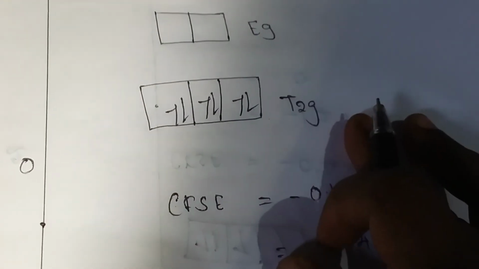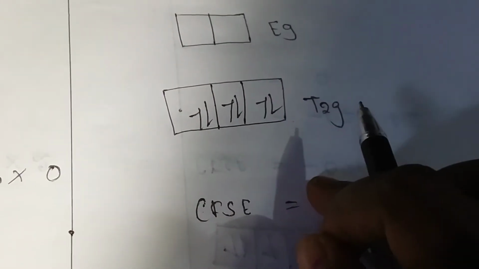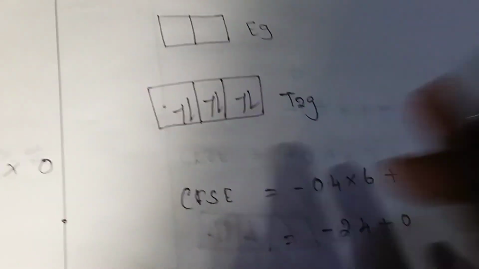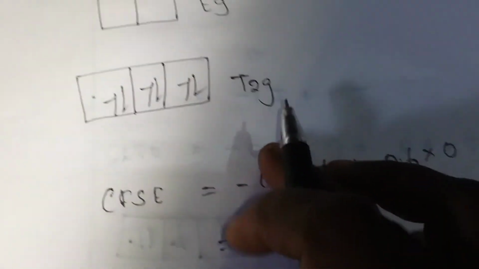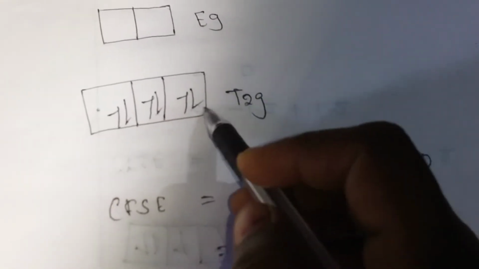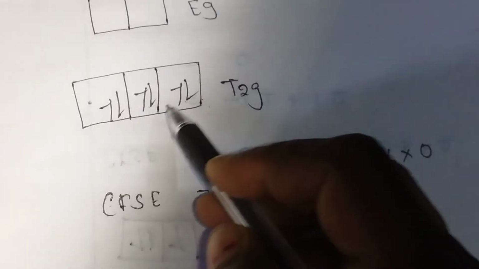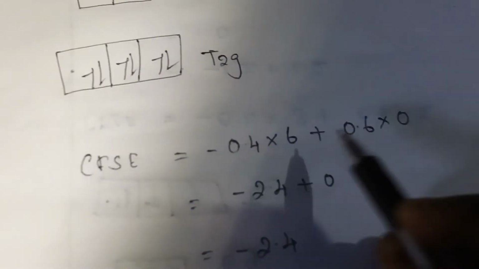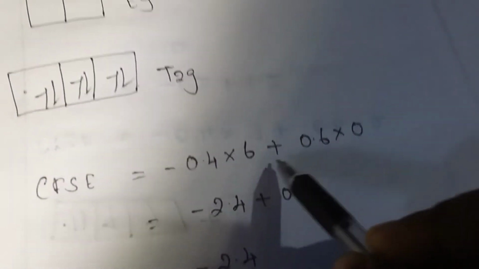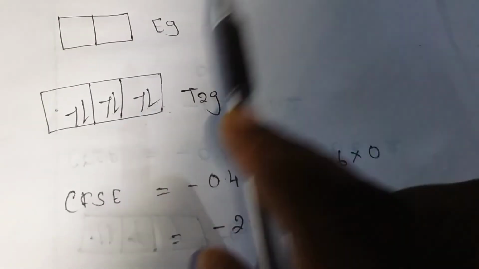Next option B, d6 ion low spin. Low spin fills only the t2g orbital; high spin fills eg only after the pairing of electrons. Again, d6 ions fill 1, 2, 3, then again 1, 2, 3 with pairing, so 6 electrons are present in t2g. The CFSE value is minus 0.4 into 6 plus 0.6 into 0 for eg.